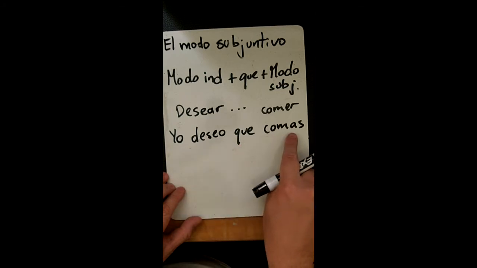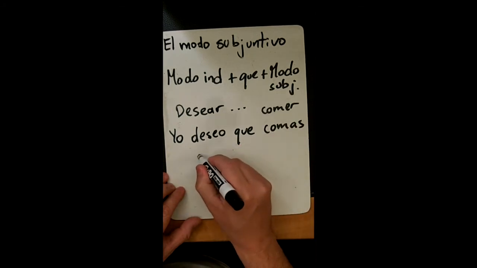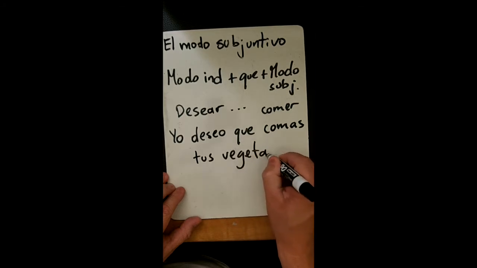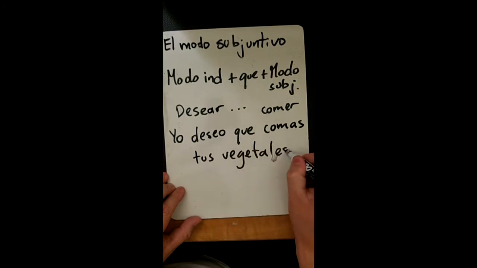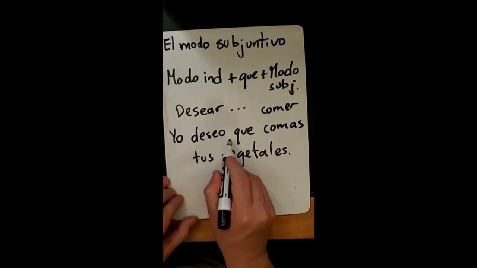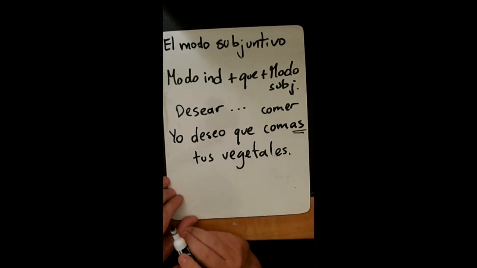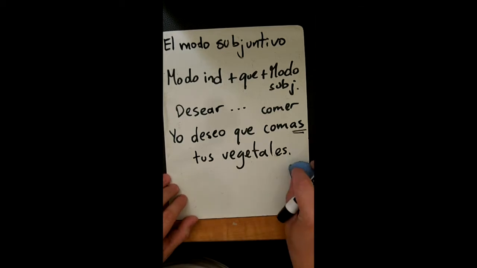Yo deseo que comas tus vegetales. See, I'm expressing a desire. So I need to use subjunctive. Okay?